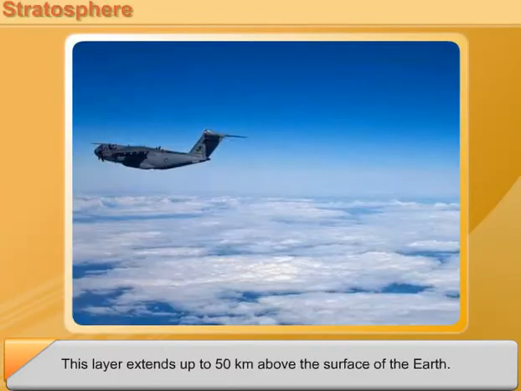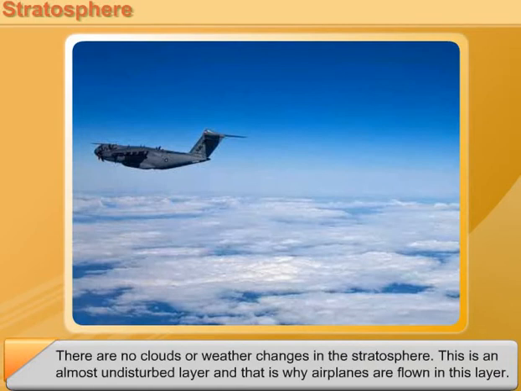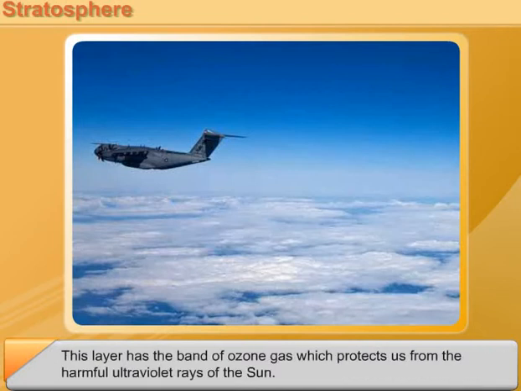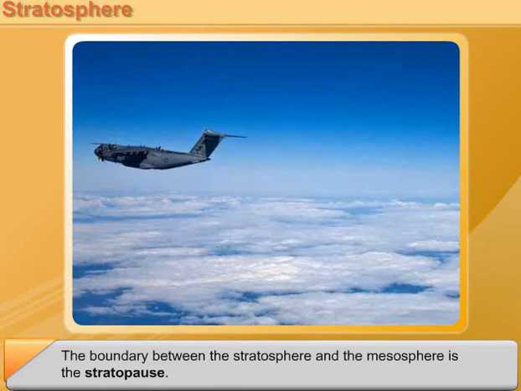Stratosphere. This layer extends up to 50 kilometers above the surface of the Earth. There are no clouds or weather changes in the stratosphere. This is an almost undisturbed layer, and that is why airplanes are flown in this layer. This layer has the band of ozone gas, which protects us from the harmful ultraviolet rays of the sun. The boundary between the stratosphere and the mesosphere is the stratopause.